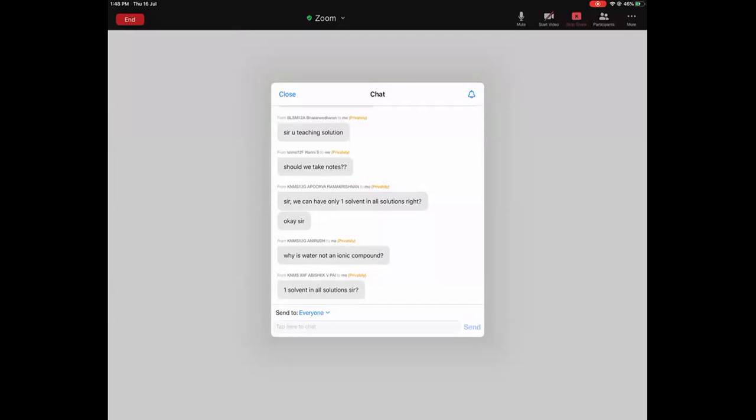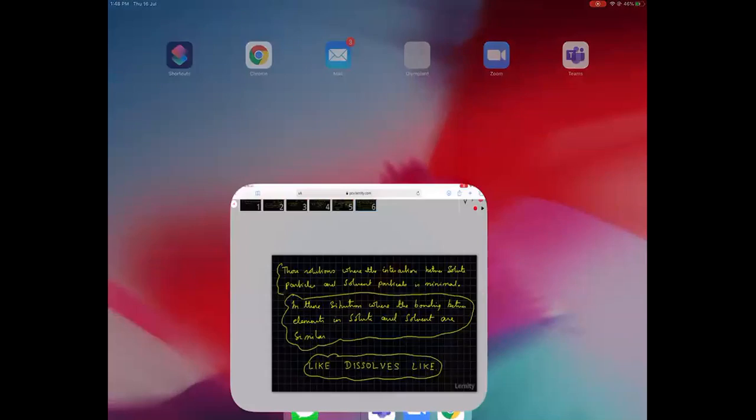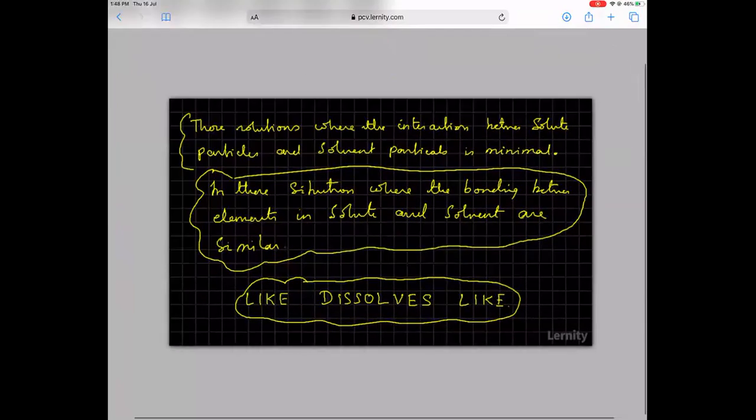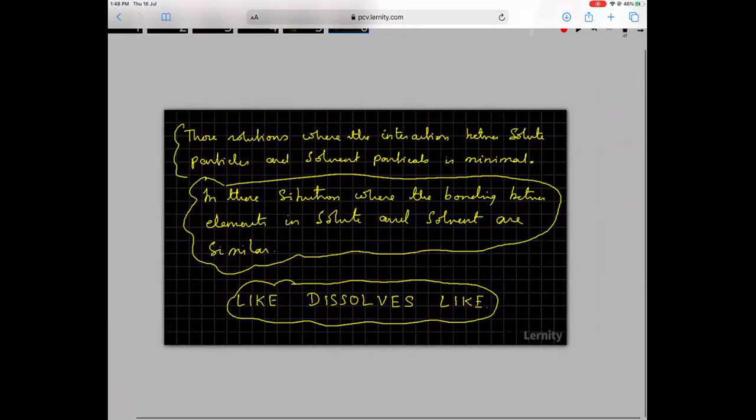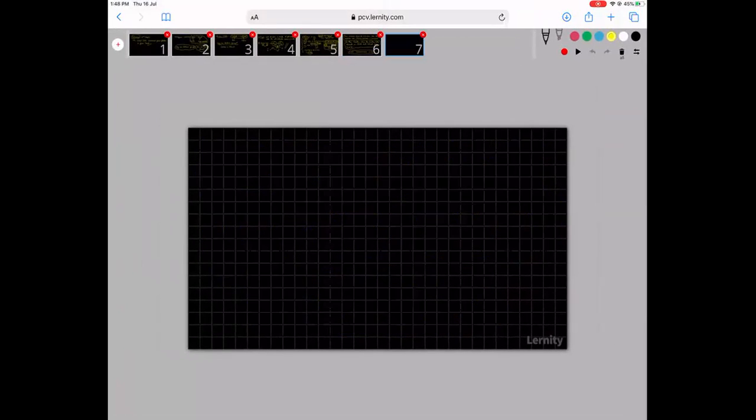Yeah, okay. So if you all are understanding, you can make some notes first. Can we make some notes here? So to give you examples of solutions, carbon disulfide, CS2, and carbon tetrachloride. So this dissolves here. Then petrol and diesel, they will dissolve.